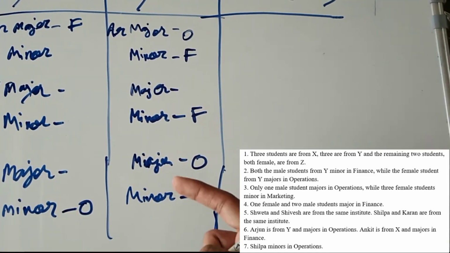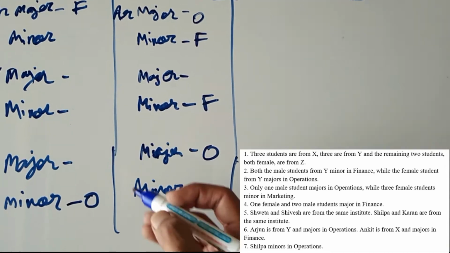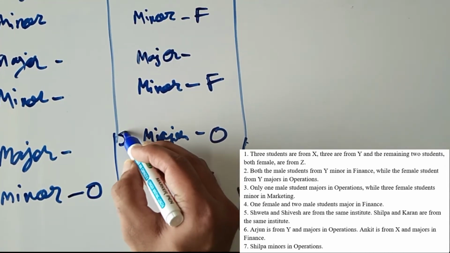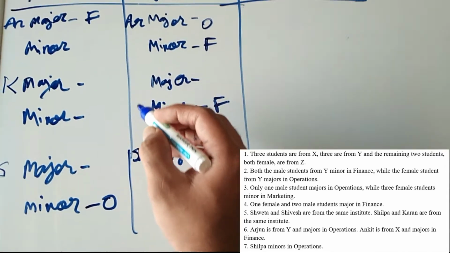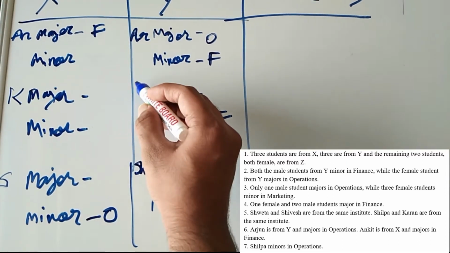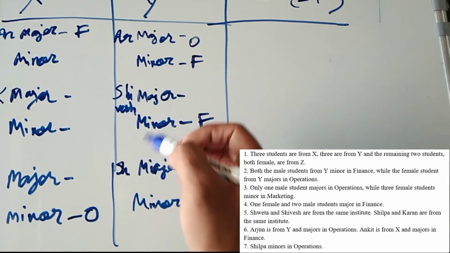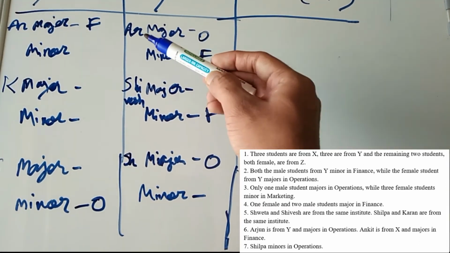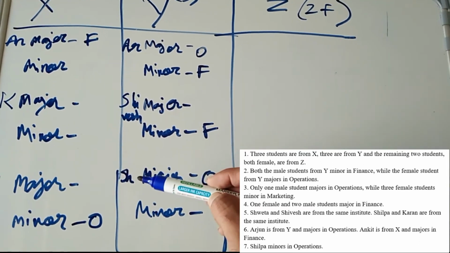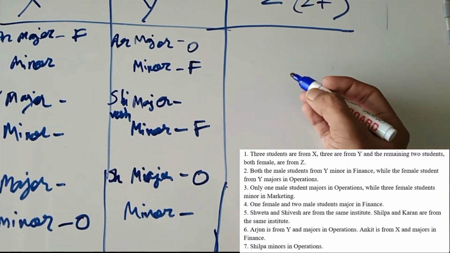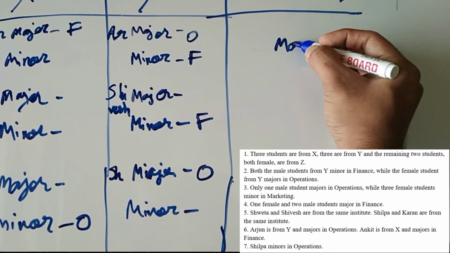Okay, and the remaining pair must come here, Shweta and Shivesh. This is Shweta and this is Shivesh. This is Arjun, this is Shivesh, this is Shweta, and the remaining two females will come here.